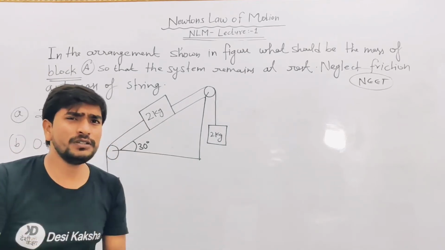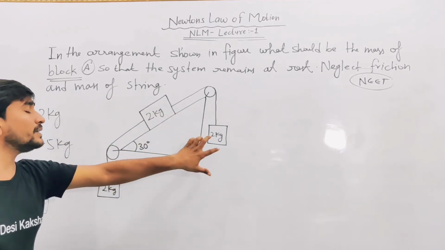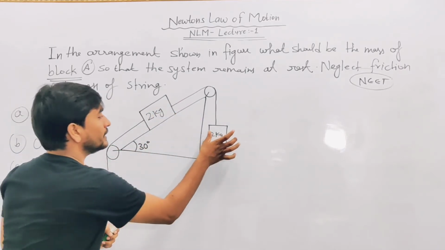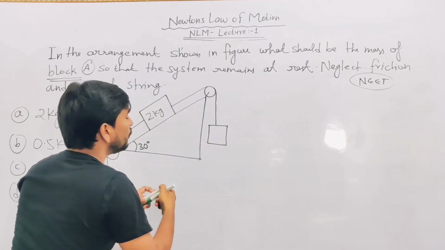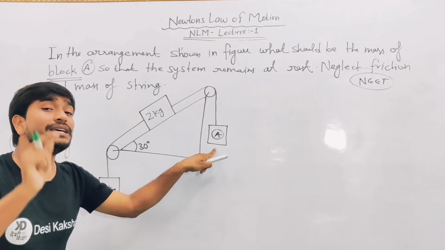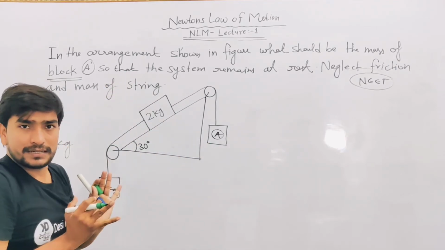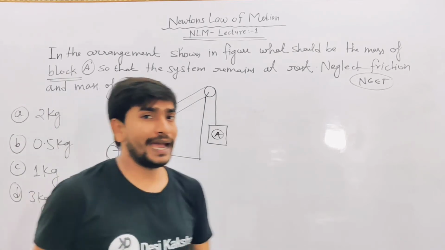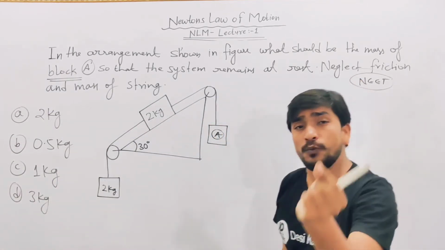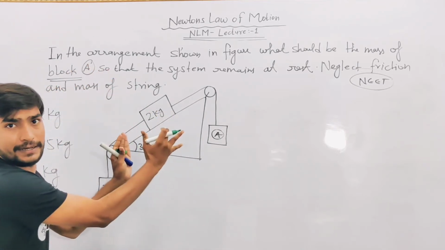Okay dear, what is the main question? The main question is: what should be the mass of block A so that the whole system remains at rest? At first you have to learn how many forces are acting on this diagram.